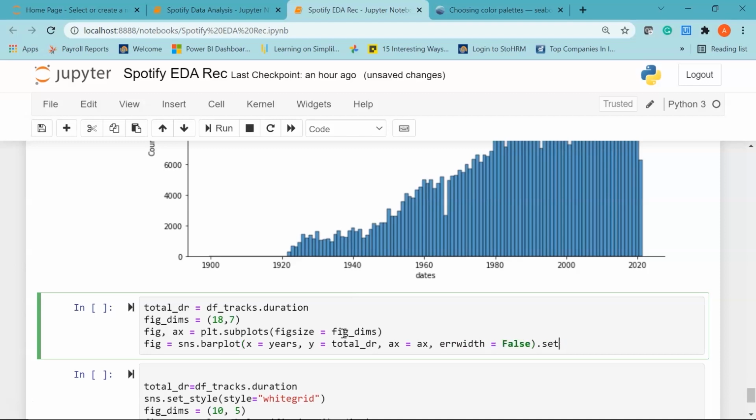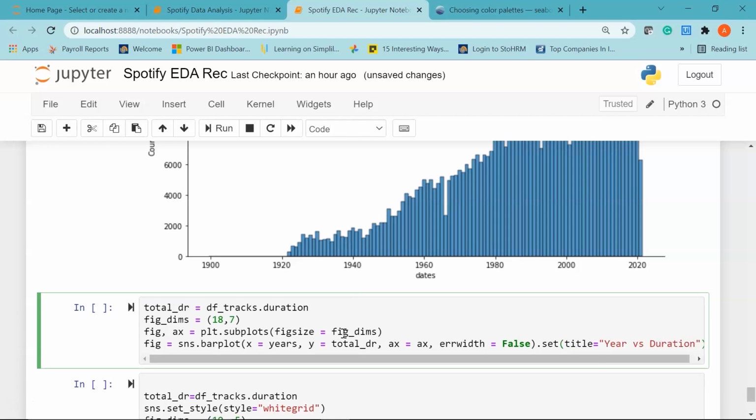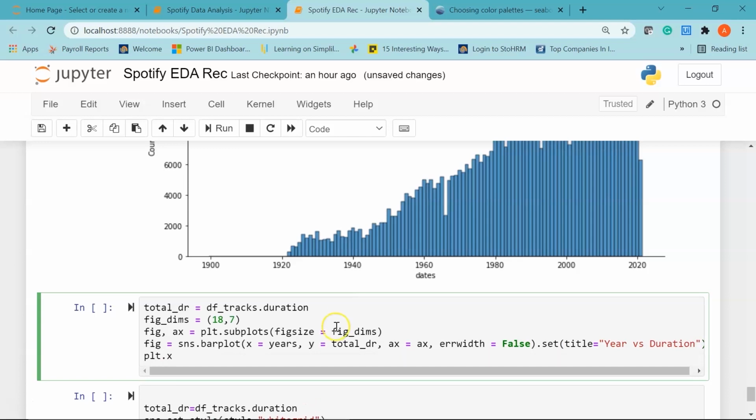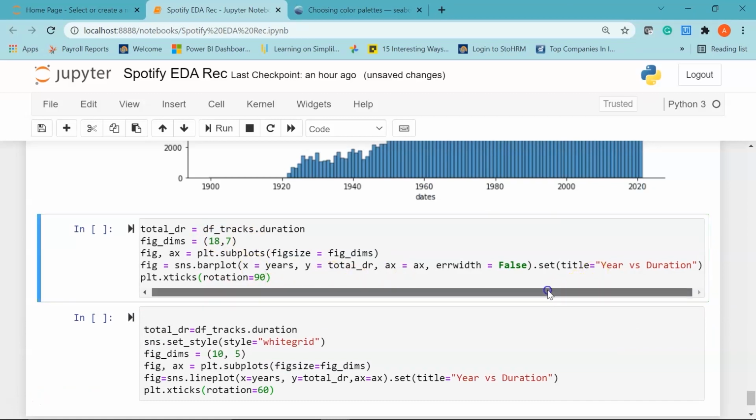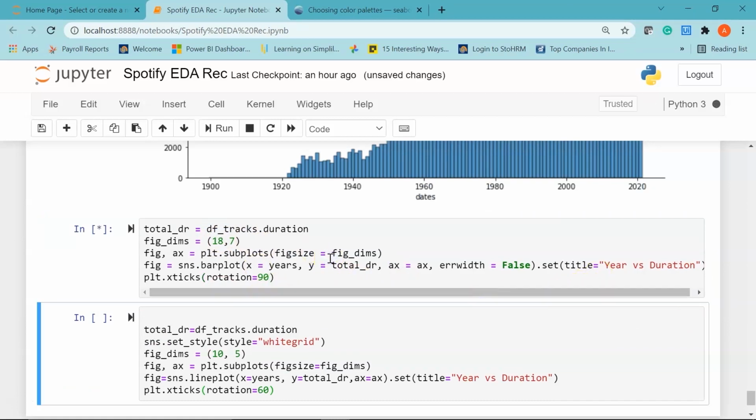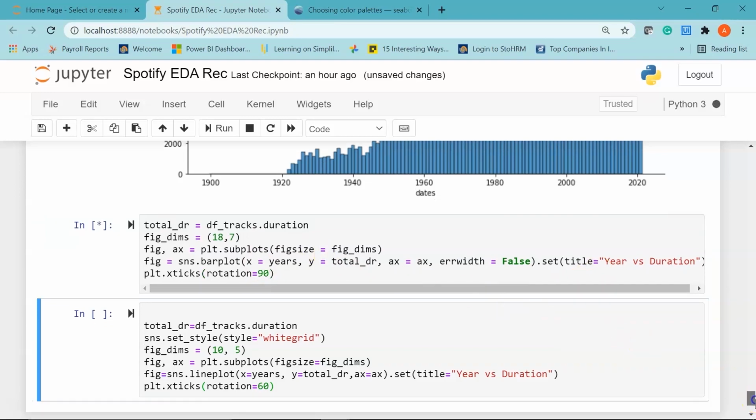Let's set the title for my plot as title equal to year versus duration, and finally I'll say plt dot xticks, I'll rotate it by, let's say, 90 degrees. Alright, let me just recheck once if everything is fine, and then we'll go ahead and run it. My axis, error width, title. Okay, let me just run it. We'll see the result in a moment.